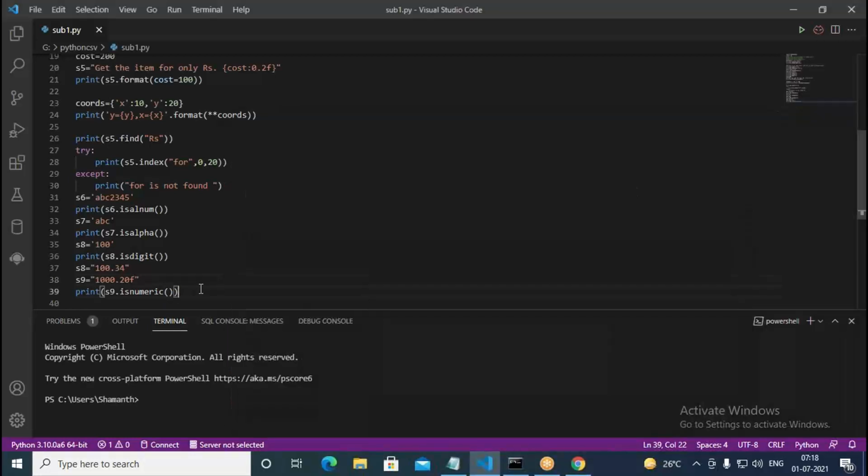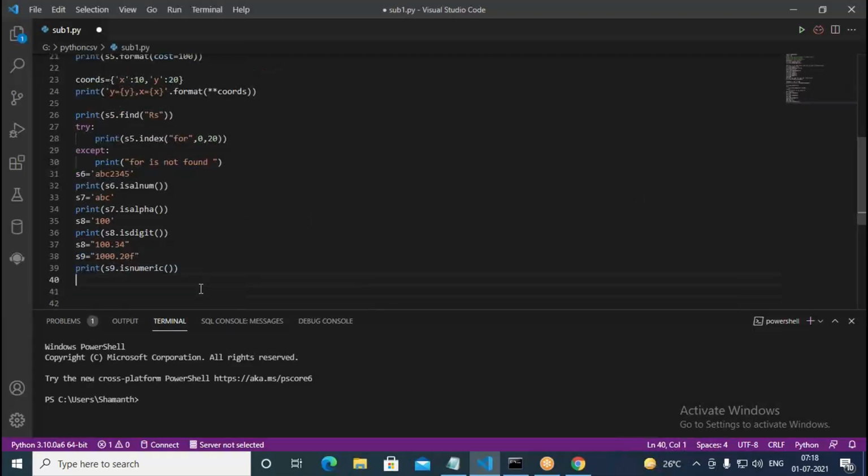Okay, so next thing is here, we convert the given string into uppercase and lowercase. You have seen that. Similarly, sometimes we have to split the given string, or sometimes we need to zero fill. Zero fill means we have here 100.34, but before that, I want to put some zeros.